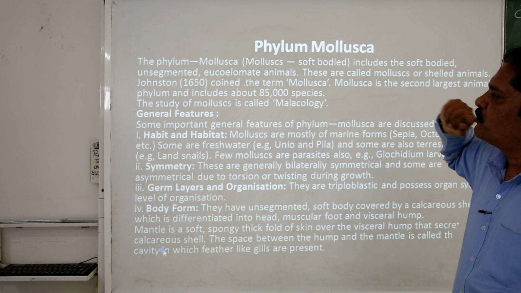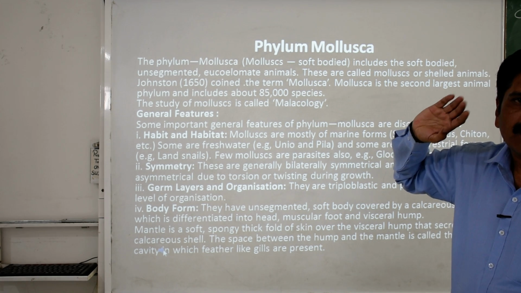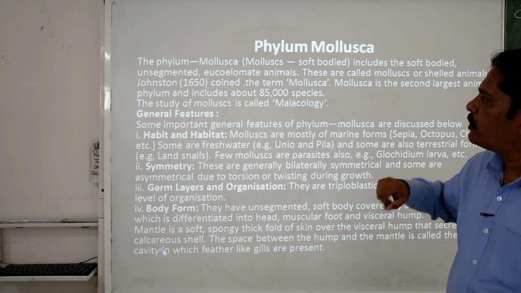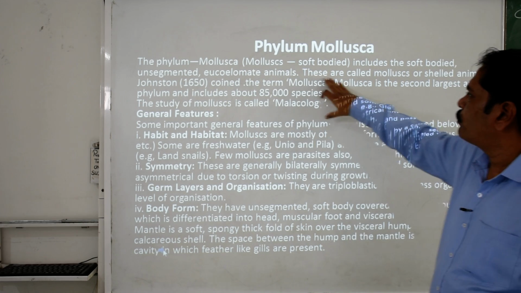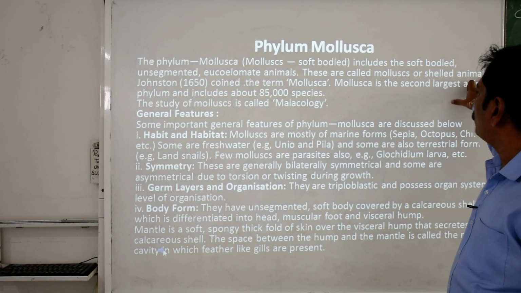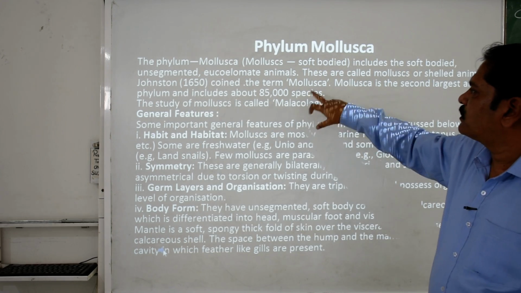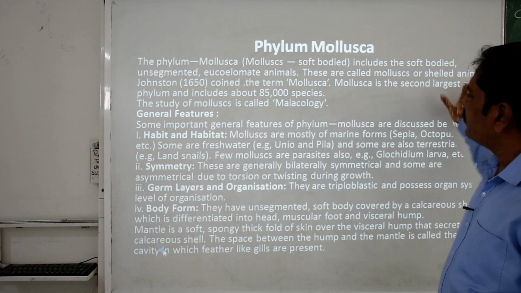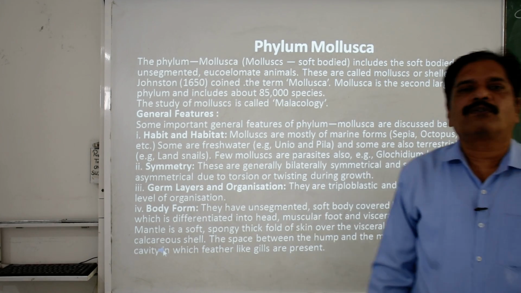Three basic features: soft-bodied, second, unsegmented, that means you cannot find appendages in their body, and they have a well developed coelom, the eucoelomate. These are called mollusks or shelled animals.